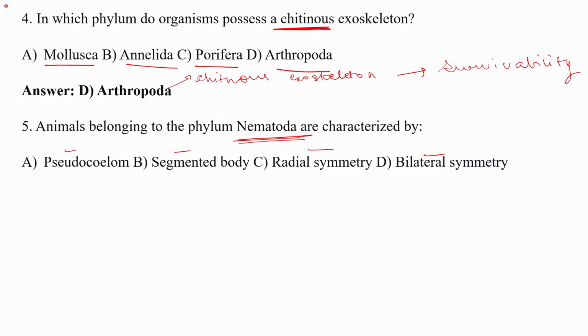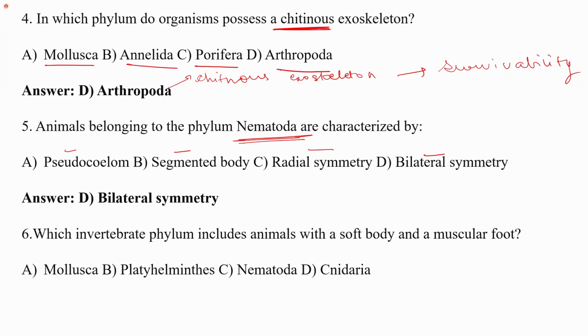And what kind of symmetry do they have? Whether radial symmetry or bilateral symmetry. So they have bilateral symmetry. So nematodes, which are the roundworms, right? Basically they have bilateral symmetry.